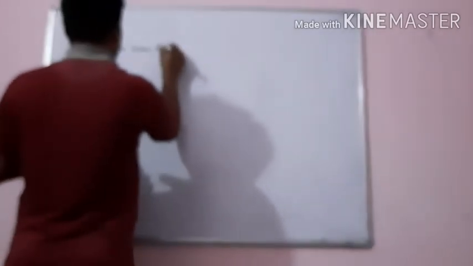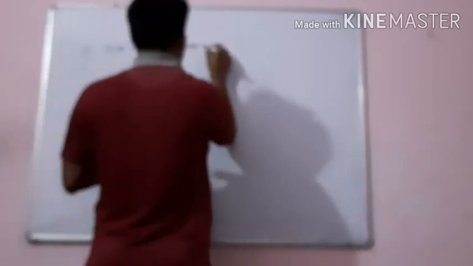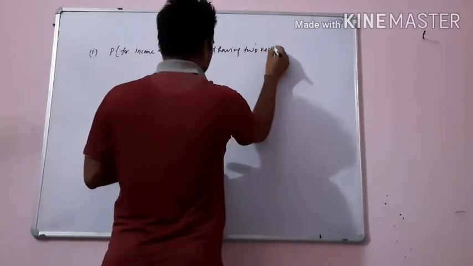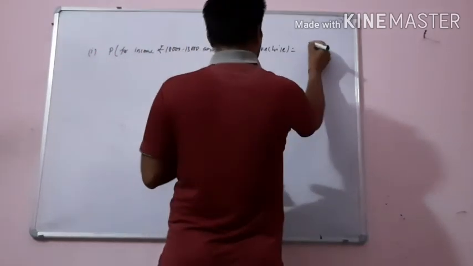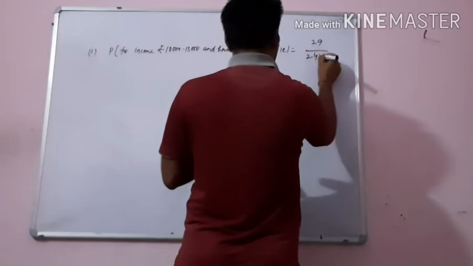For that, the number of favorable outcomes is 29. What? 29. So what will be the probability? P for income 10,000 to 13,000 and having 2 vehicles will be how much? Number of families 29 upon 2400.